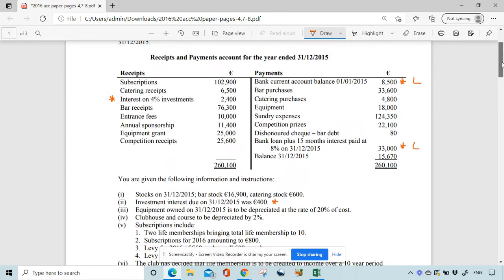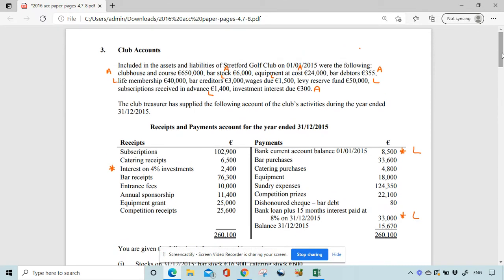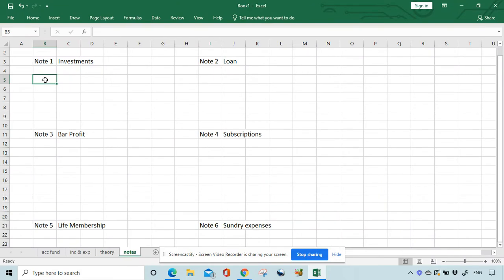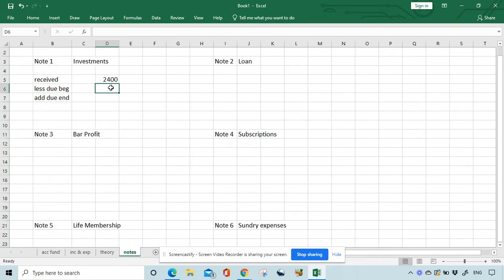Okay, so what we're going to do: 2,400 is what we received, less due at the beginning, add due at the end. So there was 300 due at the beginning, there was 400 due at the end, and that gives us 2,500.